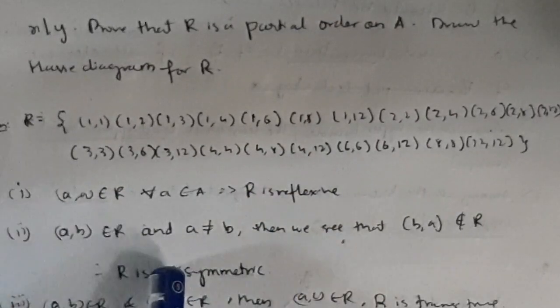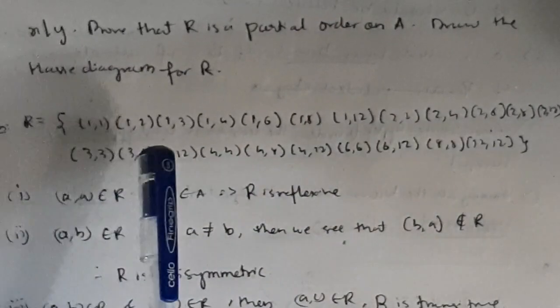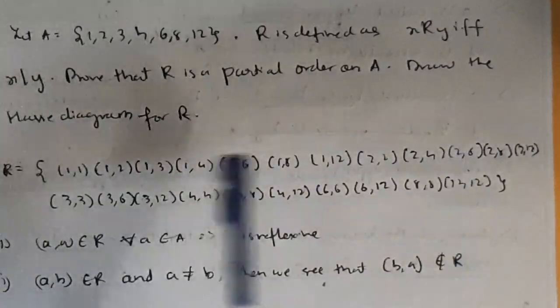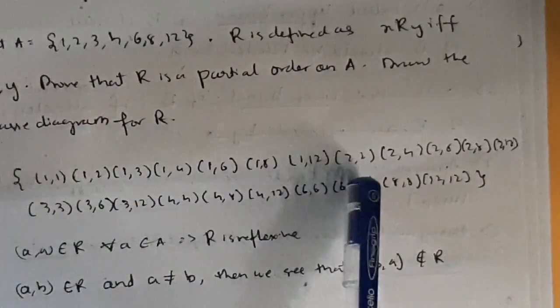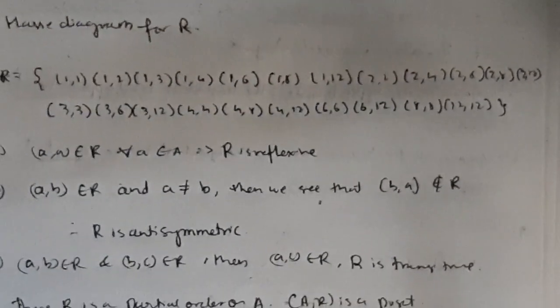For antisymmetric, remember one thing: for any element you take, if 1 comma 2 belongs to R, then 2 comma 1 should not belong to R. For 1 comma 3, 3 comma 1 should not belong to R. For all these elements, if it is true, then it is called antisymmetric.